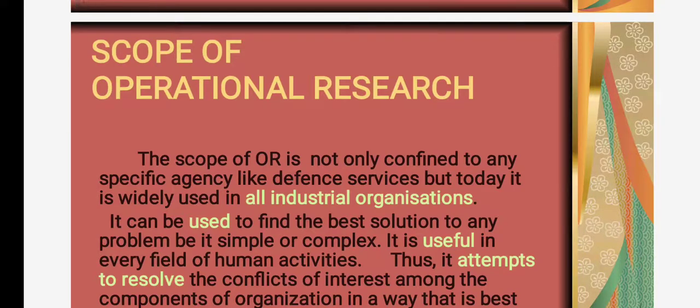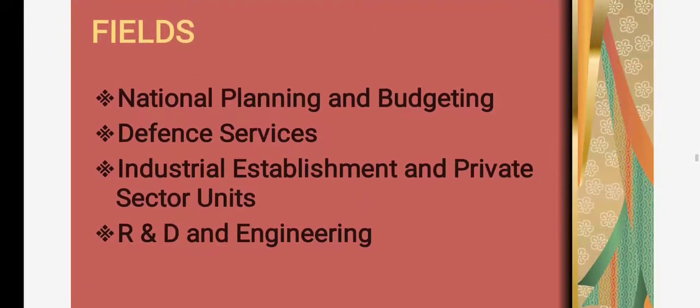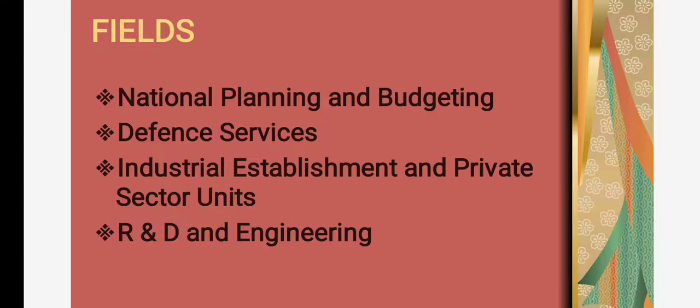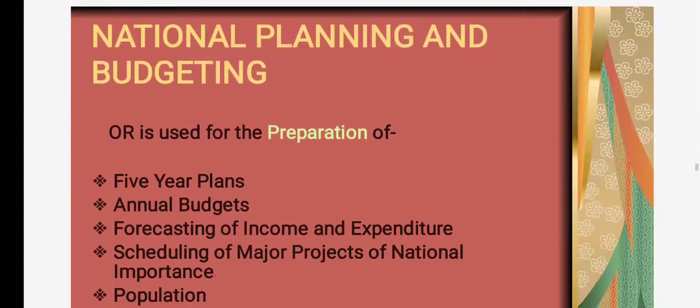Scope of operational research. The scope of OR is not only confined to any specific agency like defense services, but today it is widely used in all industrial organizations. It is used in national planning and budgeting, defense services, industrial establishment and private sector units, R&D and engineering.